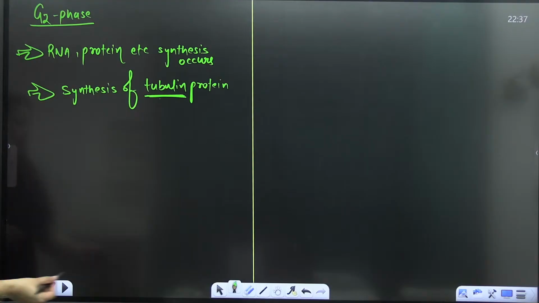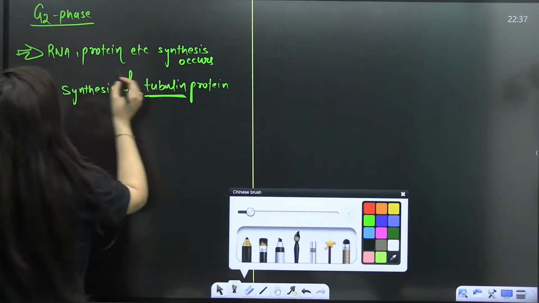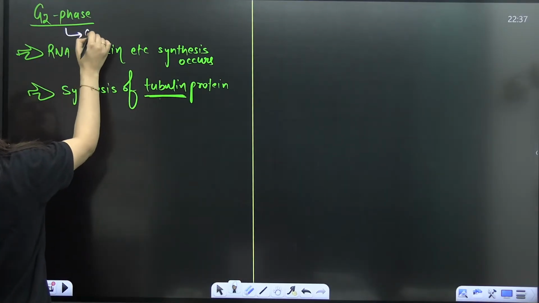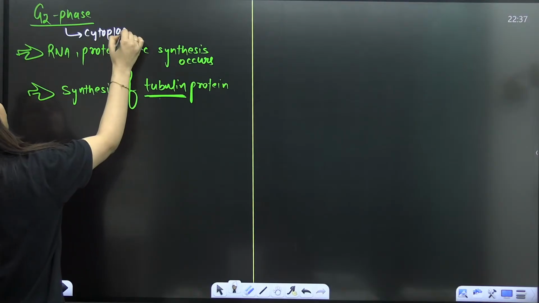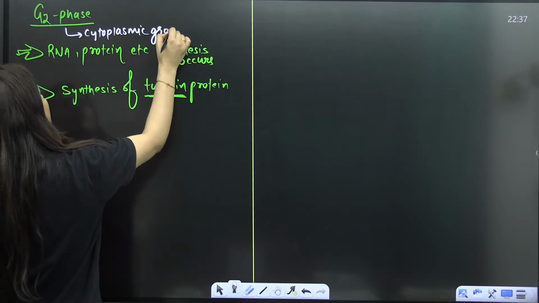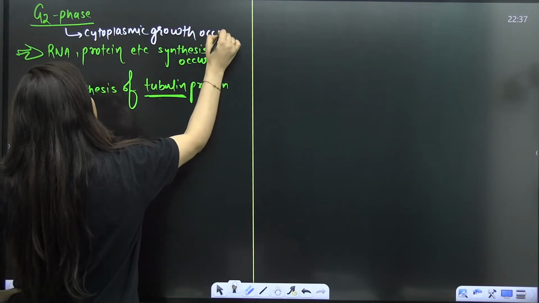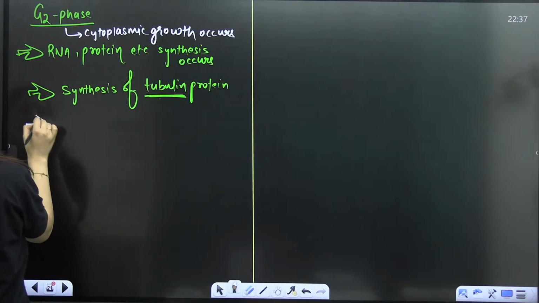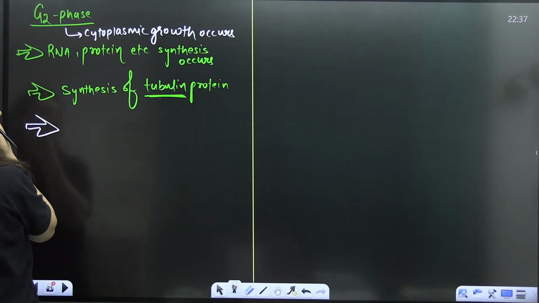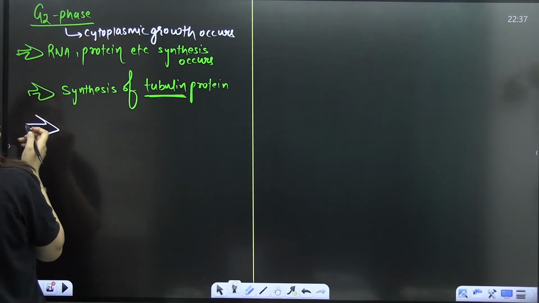So ultimately here also cytoplasmic growth occurs. RNA, protein, etc. synthesis will occur, and synthesis of tubulin protein is there.